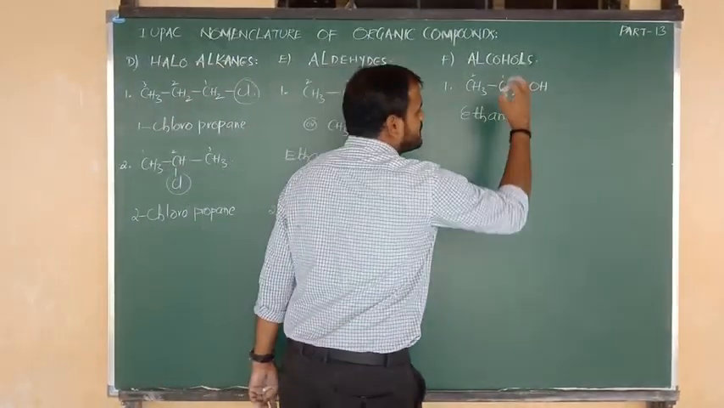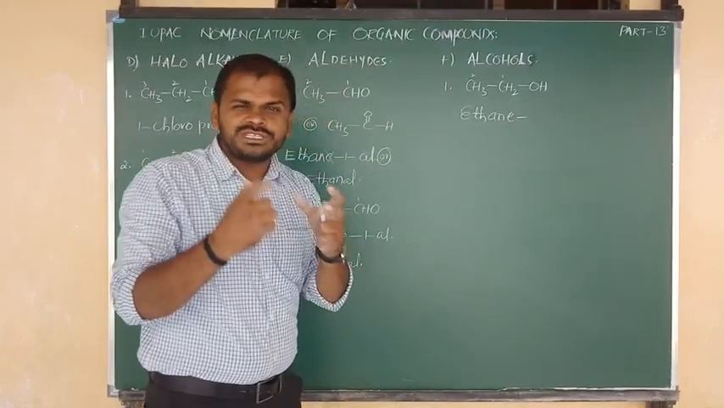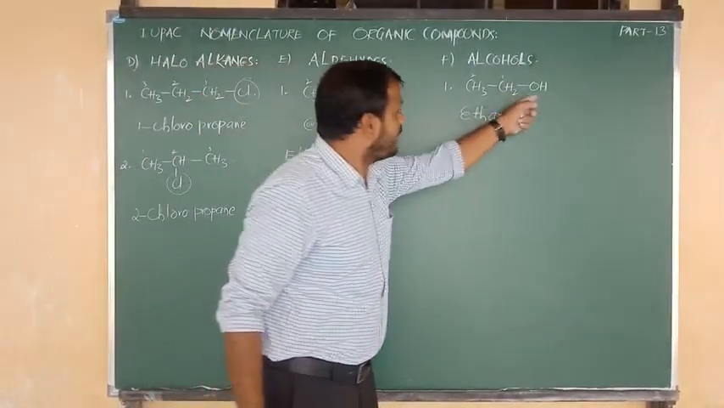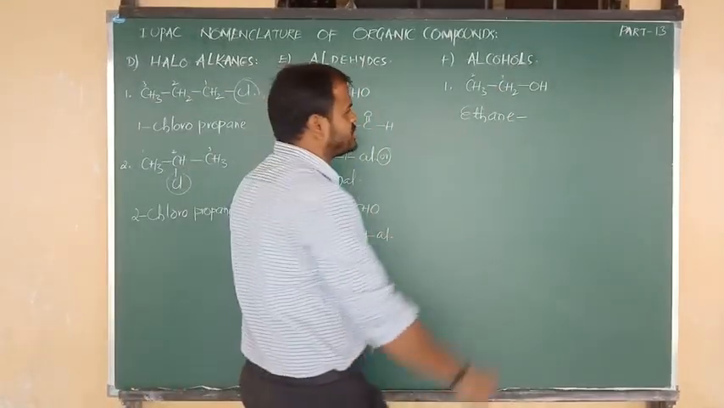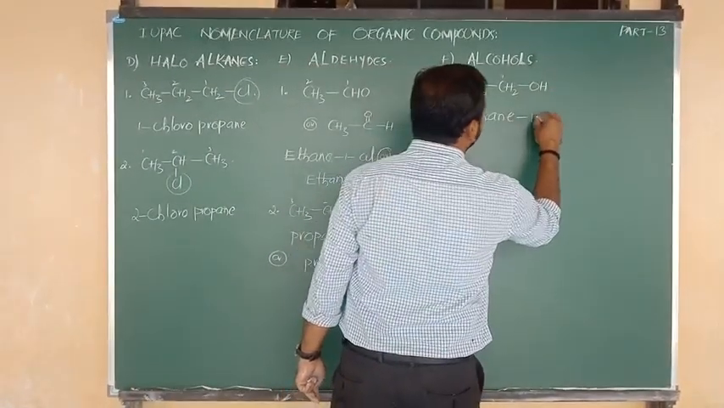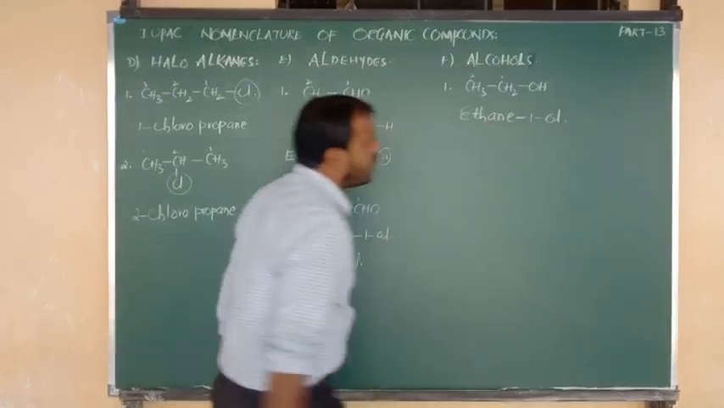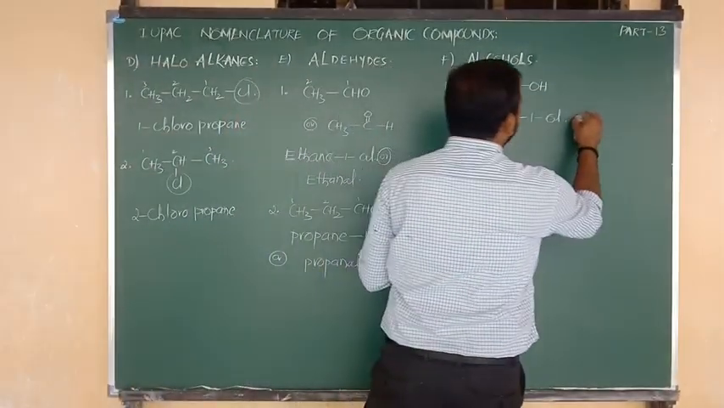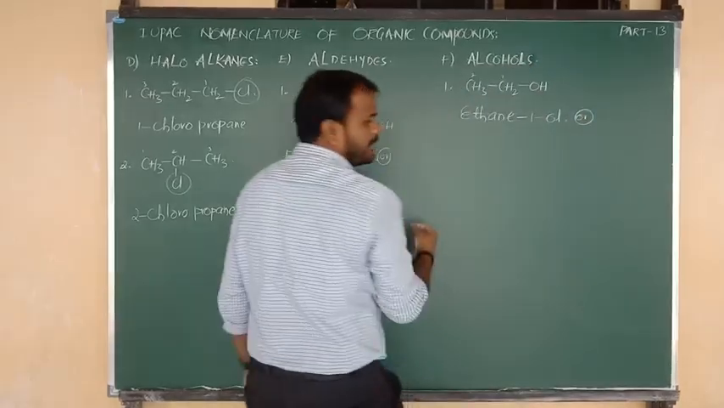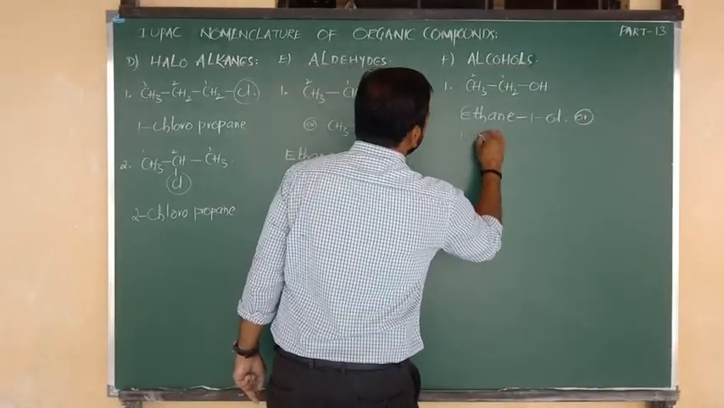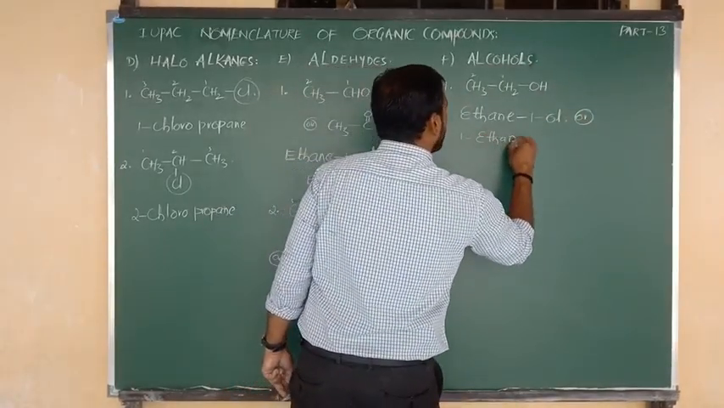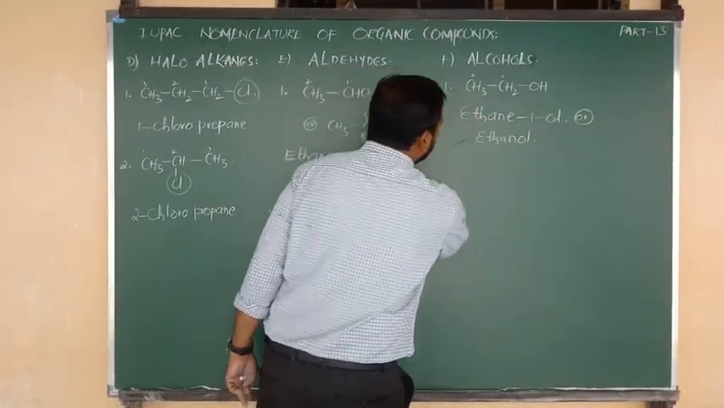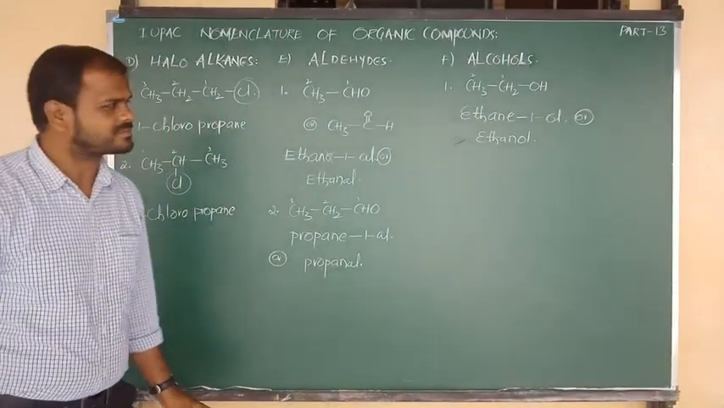But the functional group is OH, which is alcohol. Alcohol means we have to add ol. Ol is connected to position 1, so 1 connected to OH means 1 connected to ol. Ethane, 1 ol, and the short name is 1 ethanol, and also we can say shortly ethanol, as we wish.